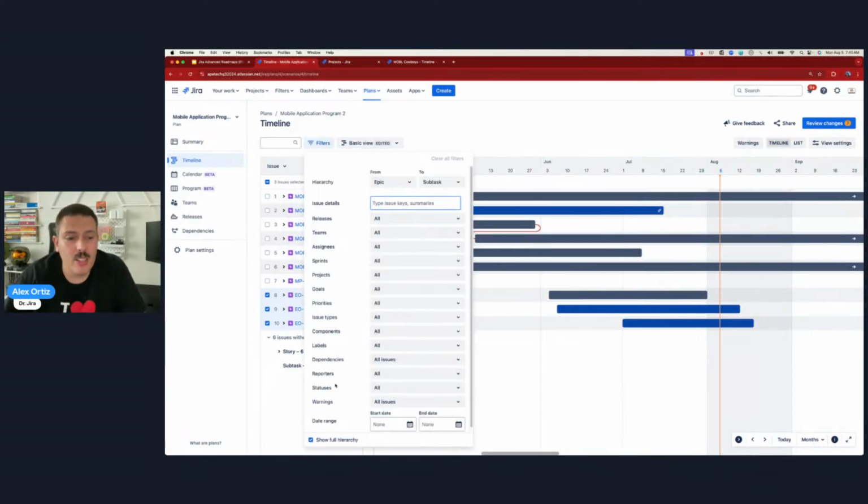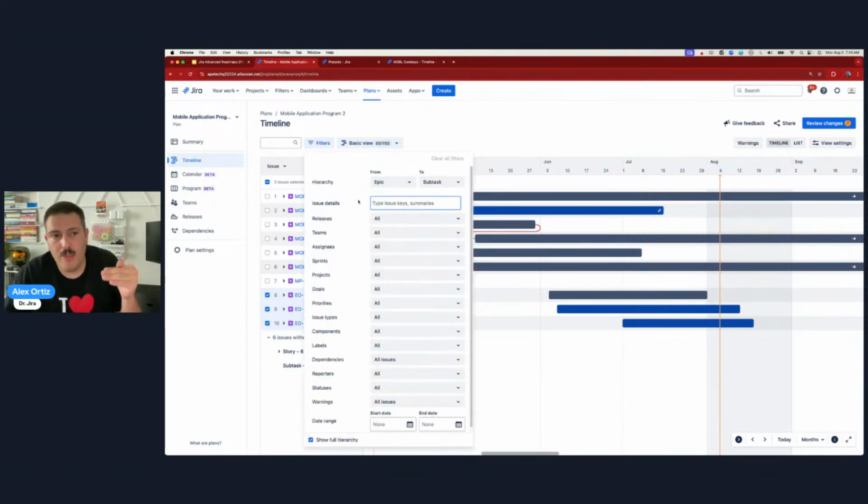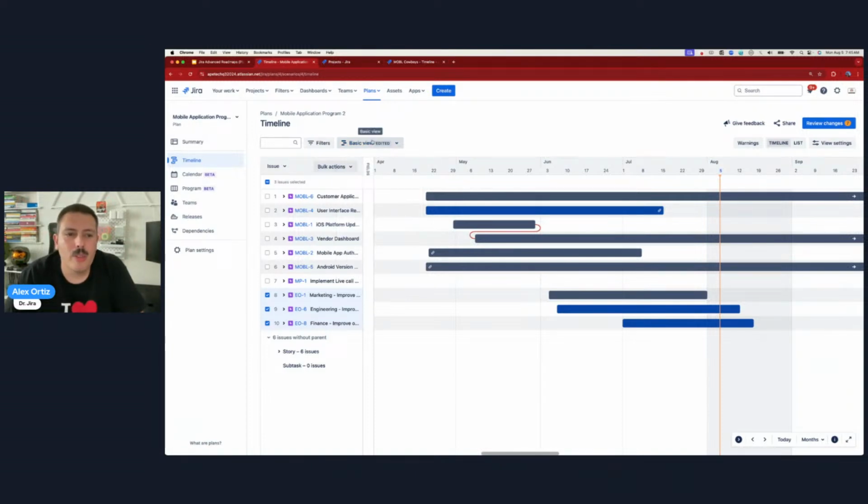So we covered filters. So that's cool. Basically play around with these. This hierarchy is very, very important. Set this up correctly, right? Set this up so that you see the whole structure that you want. We'll talk about the rest in a minute, right? We have basic views here. The basic view, basically what this means is you can manipulate your filters and then you can save it as a view. That way the rest of your team doesn't have to always go in, or you for that matter, need to go in and always pre-select your stuff. You can just say, hey, here's the current sprints view. And you can just do that. All right, so that's what the views are for.